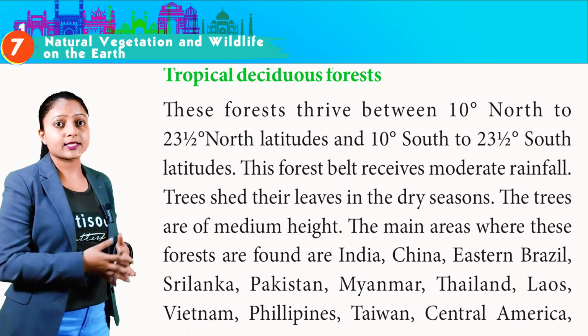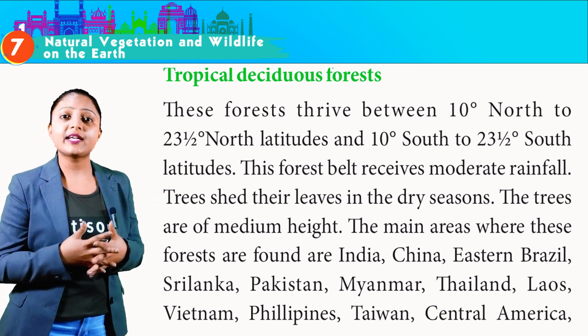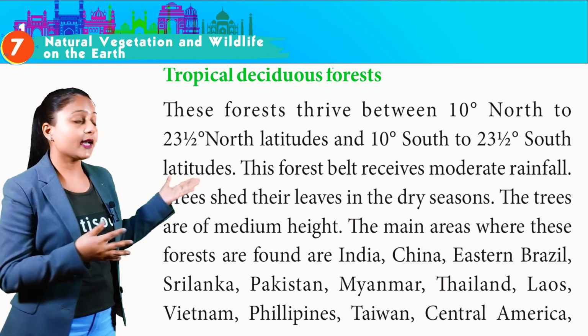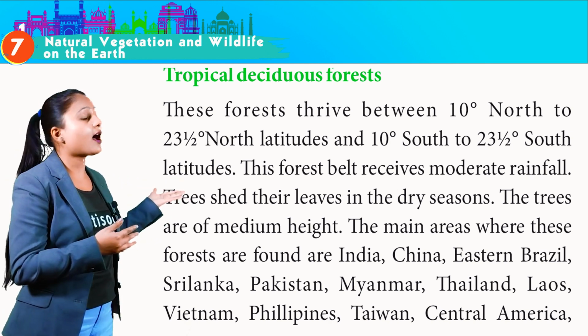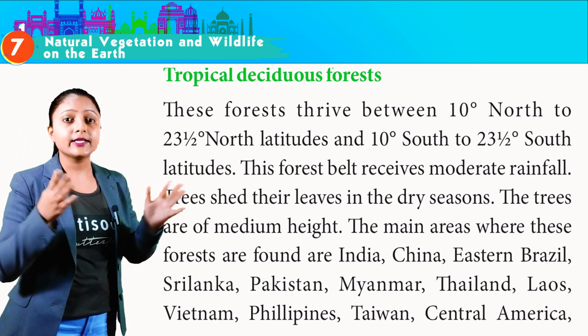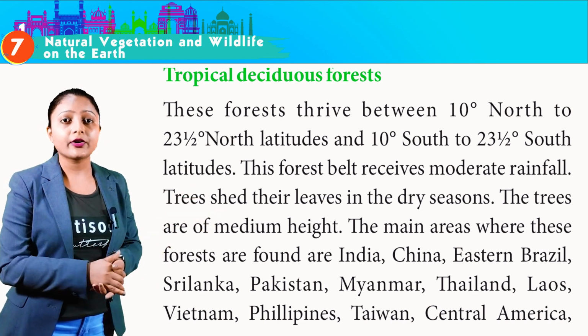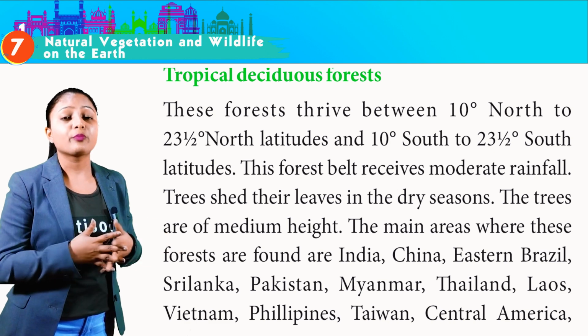Tropical deciduous forest. These forests thrive between 10° north to 23.5° north latitudes and 10° south to 23.5° south latitudes. This forest belt receives moderate rainfall. Trees shed their leaves in the dry season. The trees are of medium height.